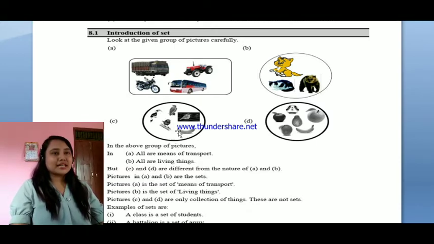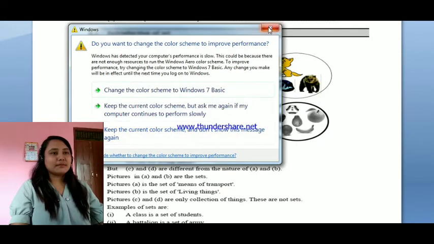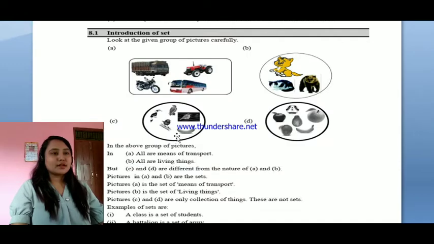Now you can see here in this category, all the given pictures are of birds, but here a fruit is given. A picture of a fruit is here. So can I say this is the set of birds?